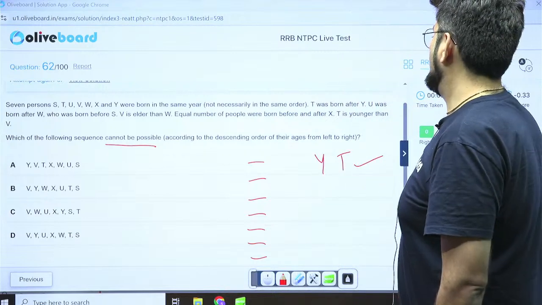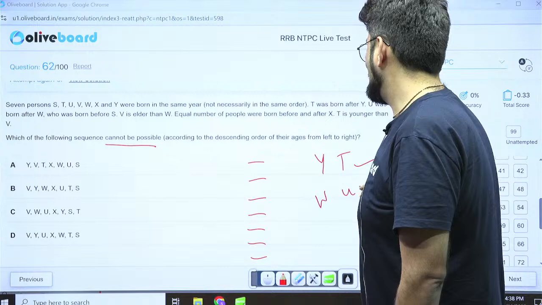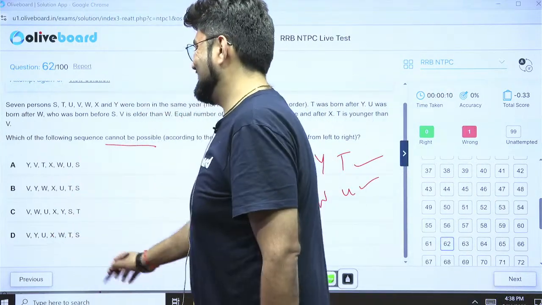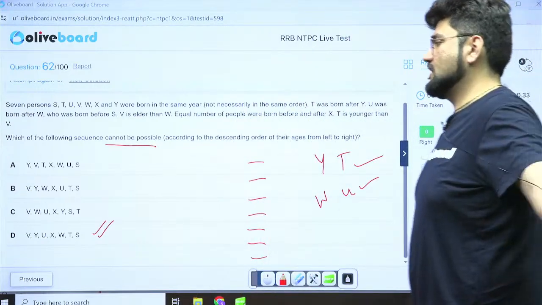Then let's not get into that. U was born after W. So W has to come first, U has to come next. W and U, WU, WU, WU. Okay, here it is. Over. Question is done and dusted.